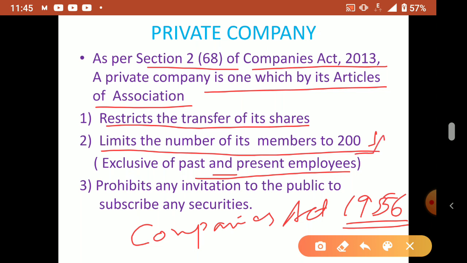Okay. Then it prohibits any invitation to the public to subscribe any securities. So, from this restricted transfer of shares, we can say these private companies are not allowed to invite the public to subscribe to the shares. So these are the things in the articles of association. It is provided what a private company is: it restricts the transfer of shares, limits the number of members to 200, and prohibits invitation to the public to subscribe any securities. Okay.